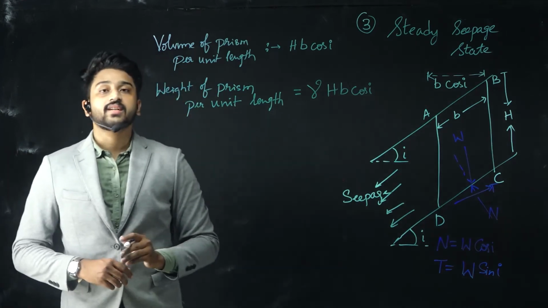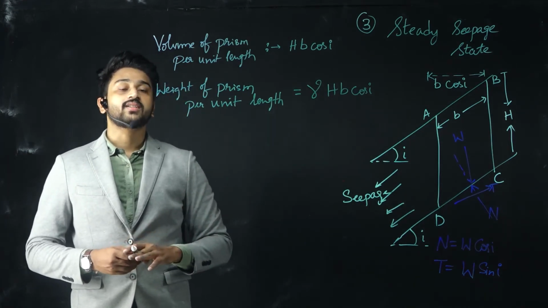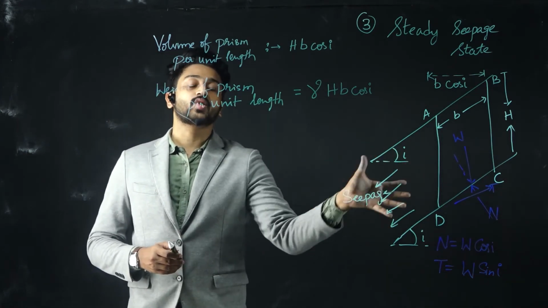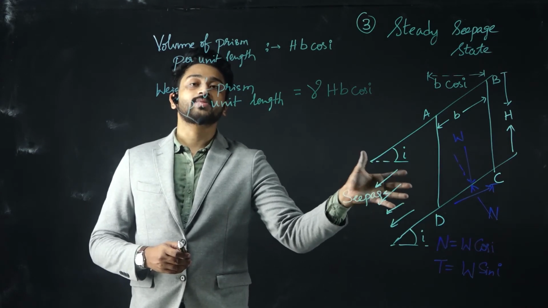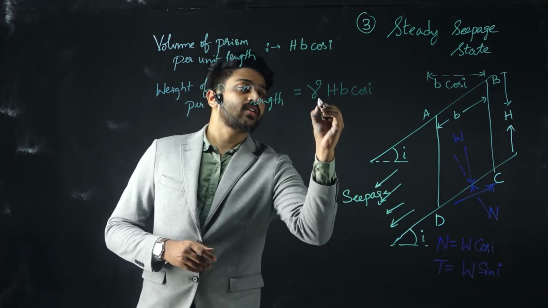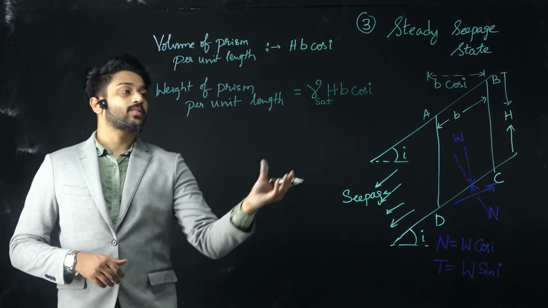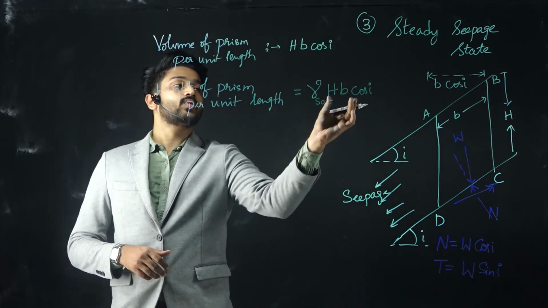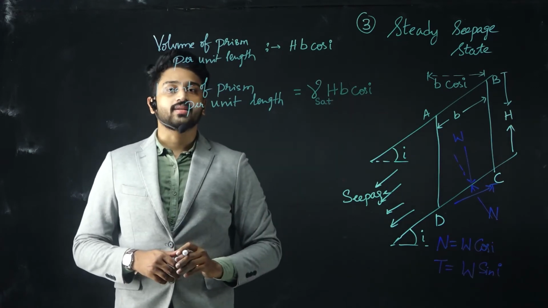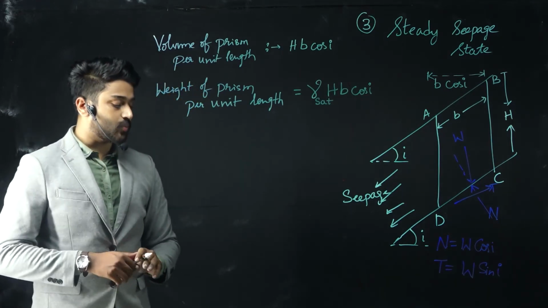The difference here, unlike the previous case, is that since there is steady seepage, the soil is in a saturated state. So we represent this as gamma sat into h into b into cos i. That is the weight in this case.